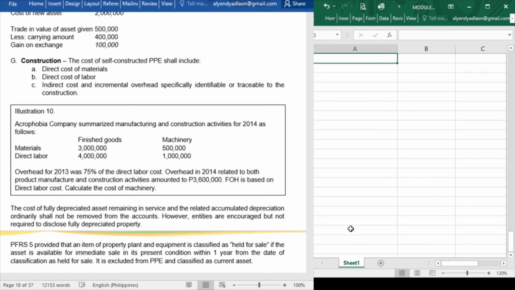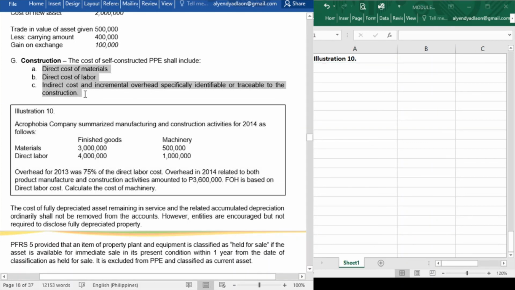Now, how do we account for the construction of property, plant, and equipment? Just like in manufacturing goods, these are the costs that are to be included. First, direct cost of the materials. Second, direct cost of labor. And third, indirect cost and incremental overhead specifically identifiable or traceable to the transaction. In short, materials, labor, and factory overhead.